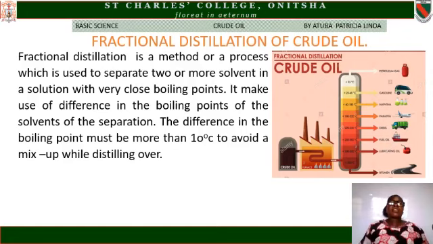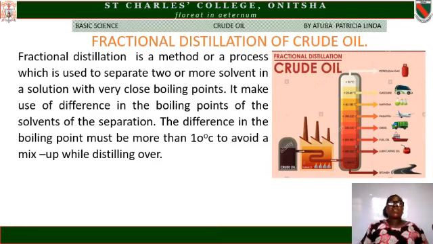Gasoline distills over at 25 degrees Celsius to 60 degrees Celsius, and the product of gasoline is used by cars.